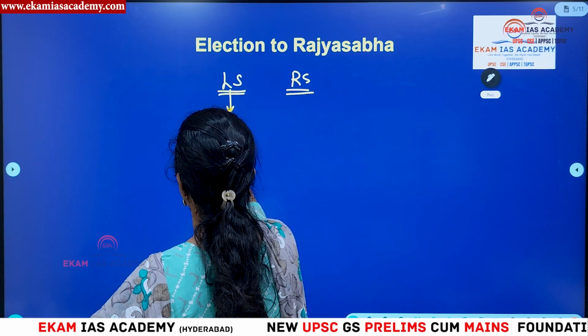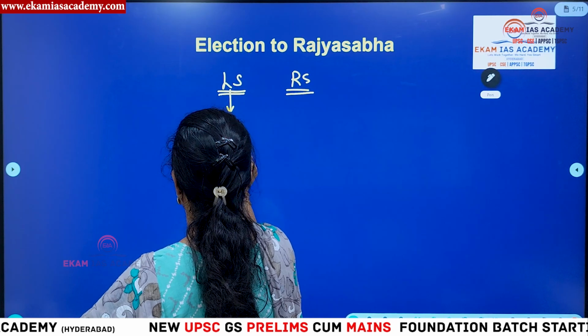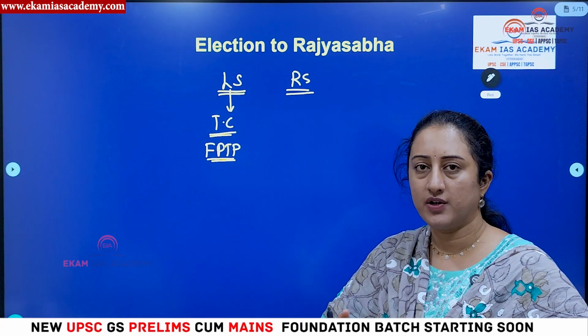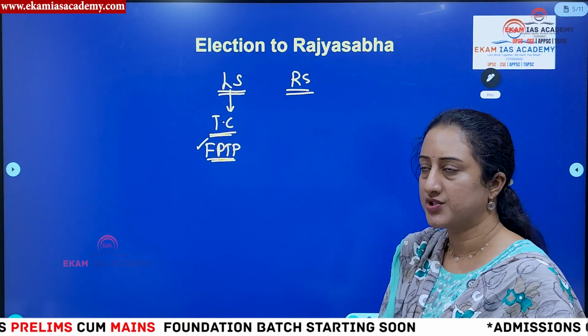Elections to Lok Sabha happen using the territorial constituencies concept and the first past the post system, where direct elections happen, and whoever gets the majority of the votes will be declared elected in the Lok Sabha elections.